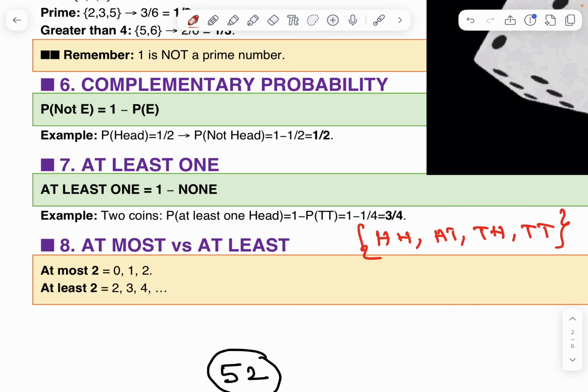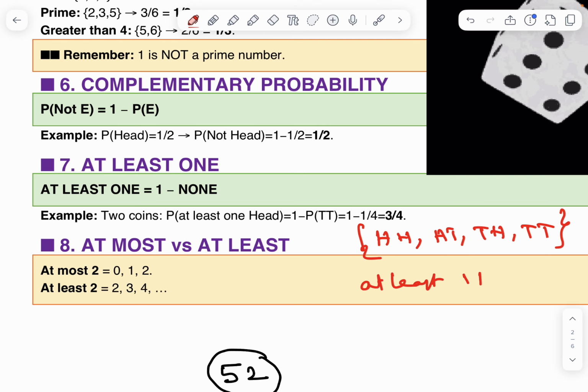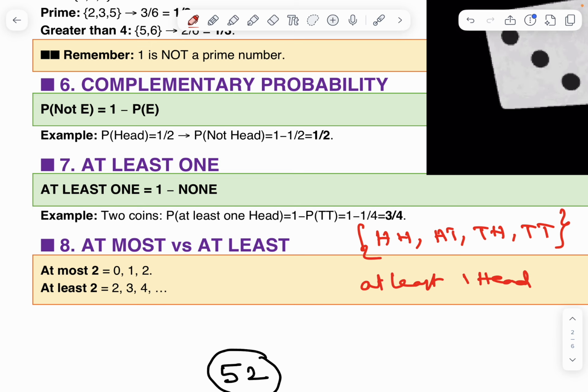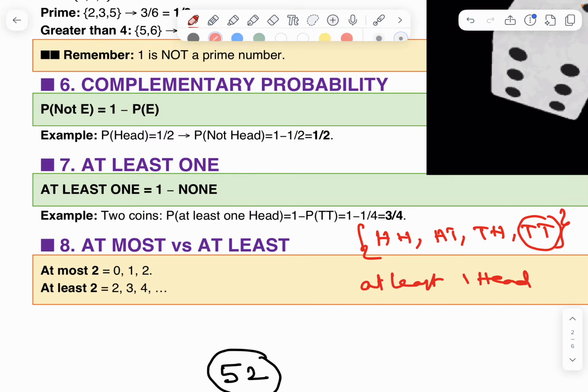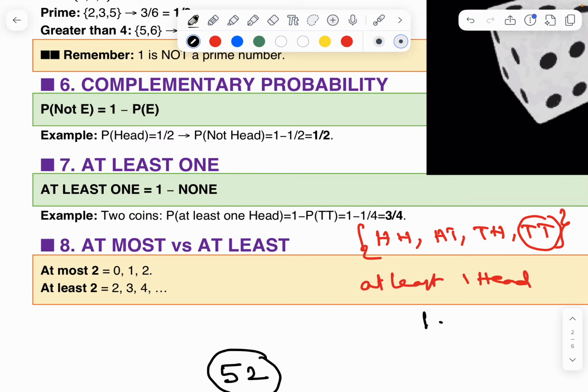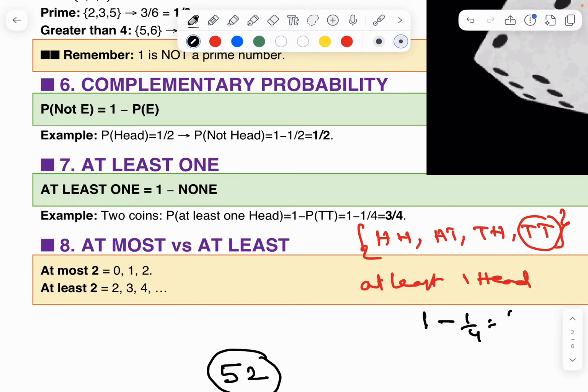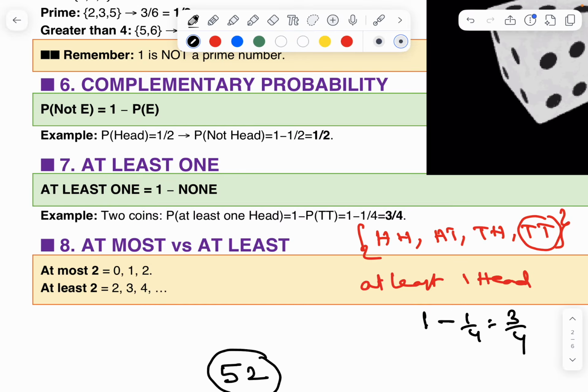What is meant by at least one head? I am giving a simple technique. The answer you can write easily: head head, head tail, tail head. Therefore, the total answer is 3 by 4. This is the correct answer. And another way is not head. Therefore, 1 minus 1 by 4, which is 3 by 4. At least one means 1 minus none.